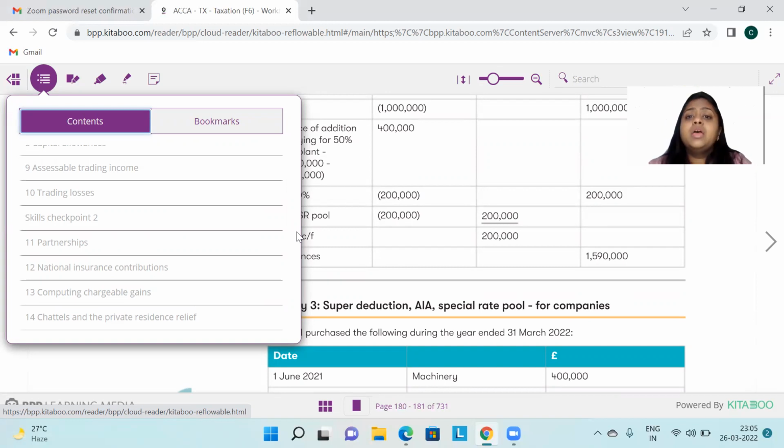What does it mean? If you remember, guys, in trading losses, in the case of your opening year rules, we can carry back the loss up to the preceding 3 years, and that we adjust on the basis of FIFO, right? The same thing is carried forward for this year also. So the same treatment you will give to the losses in this year as well.